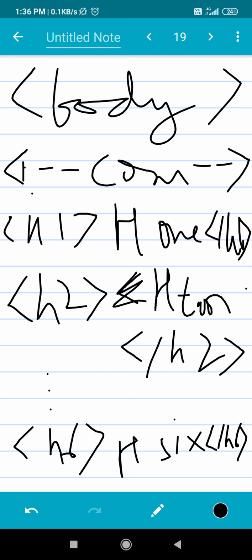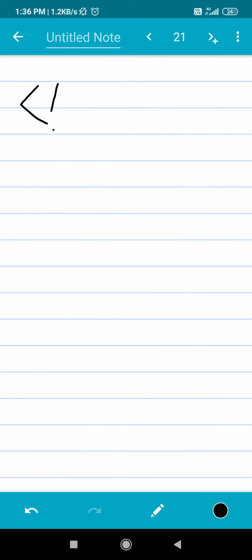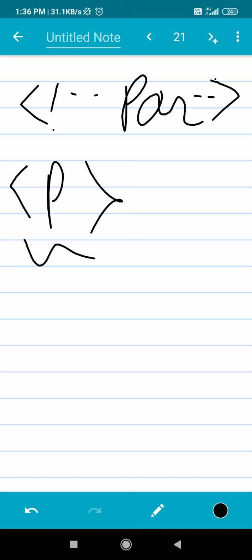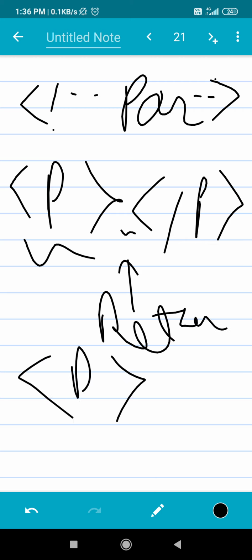Okay, now the next thing is I'm continuing from this. Suppose we start paragraphs. This is probably the easiest. P, and then actually in Sublime, after writing the first tag, when you press tab, this will automatically get displayed. Then you go here and press the return key. So it will be something like this.